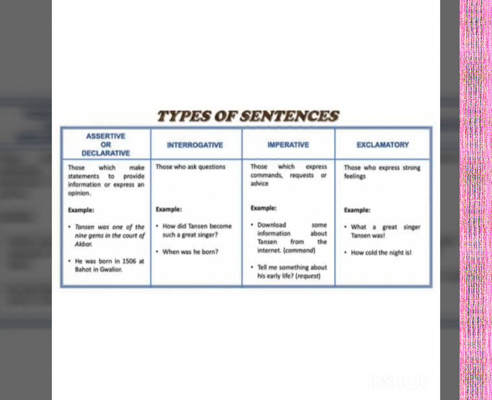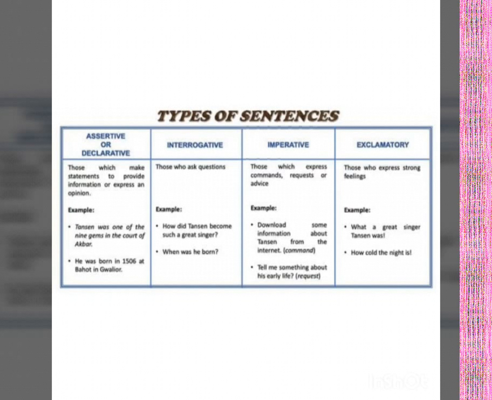It all expresses our sudden reaction, that is our overwhelming reaction, strong feelings. What a hot day it is! How beautiful the flower is! Alas! All these come under the category of exclamatory sentences. And some other words that we use in exclamatory sentences are alas, oh, hooray, wow. All these are used in exclamatory sentences with exclamation marks. By just looking at this exclamation mark, we can consider that this sentence is an exclamatory sentence.